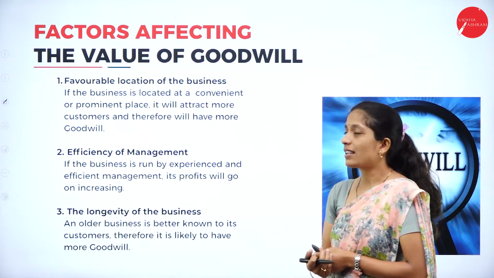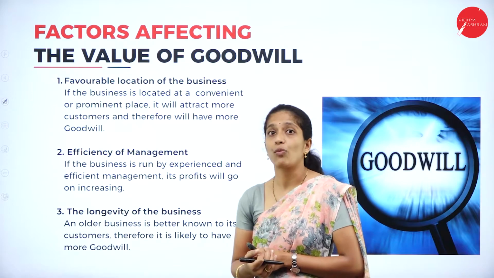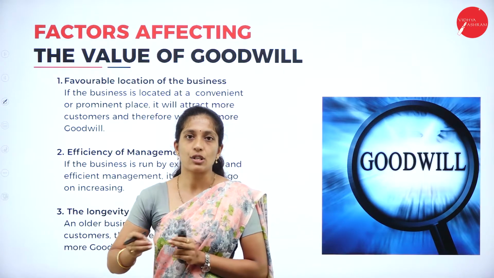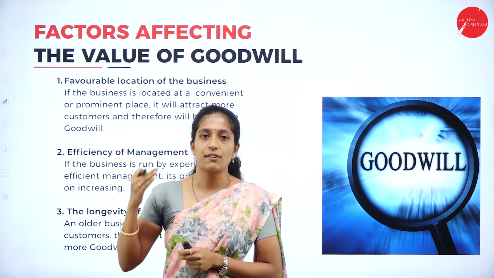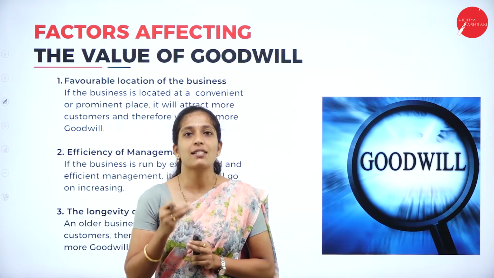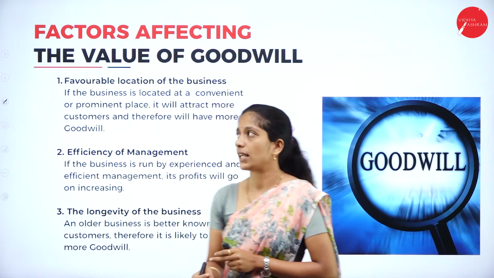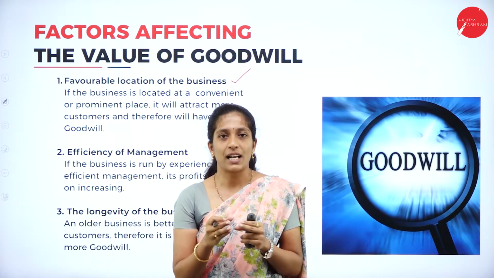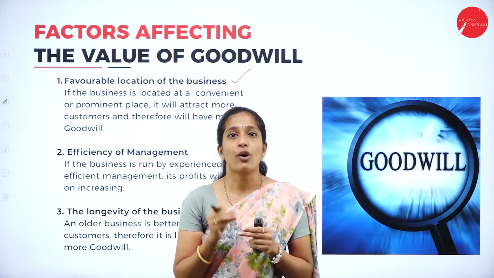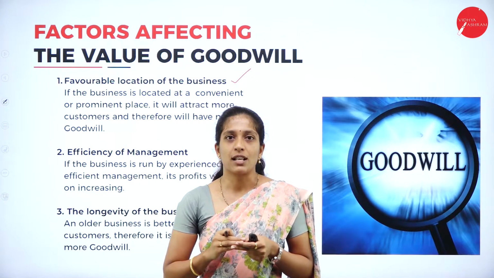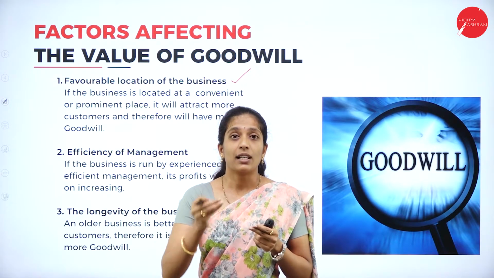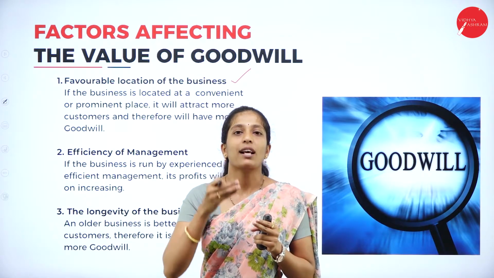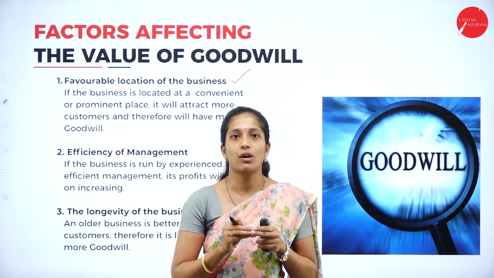Now we shall move on to the next concept, that is factors affecting the value of goodwill. I have told that the value of goodwill is not stagnant or decreasing, it keeps on fluctuating. Now we shall see what are the factors which make the goodwill value keep on fluctuating. So the first point is favorable location of the business. You might be knowing this. Even the profit of the business depends upon the location of the business. Where the communication as well as transportation facility is proper, there the marketing of the products will be more, thus the profit of the organization also increases.